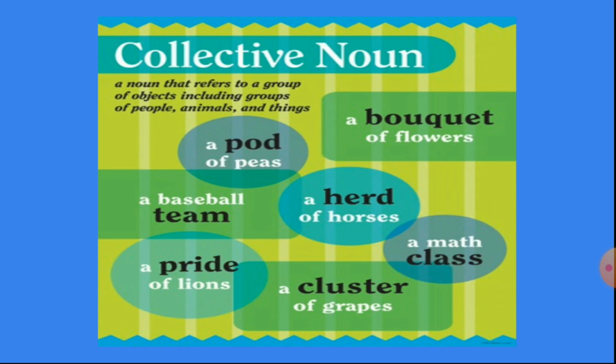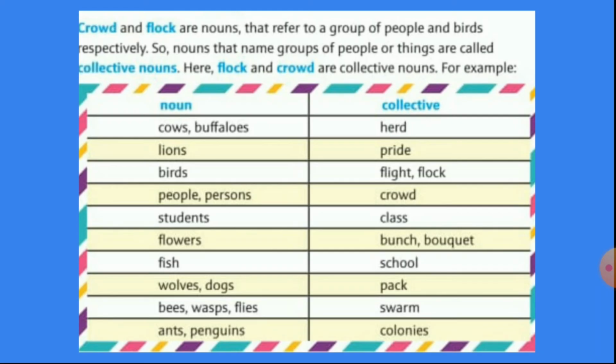A cluster of grapes. A pride of lions. Now, here all the words written in black are collective nouns, which are used for more than one thing or more than one animal, more than one person of the same kind. Okay? Let us see some more.